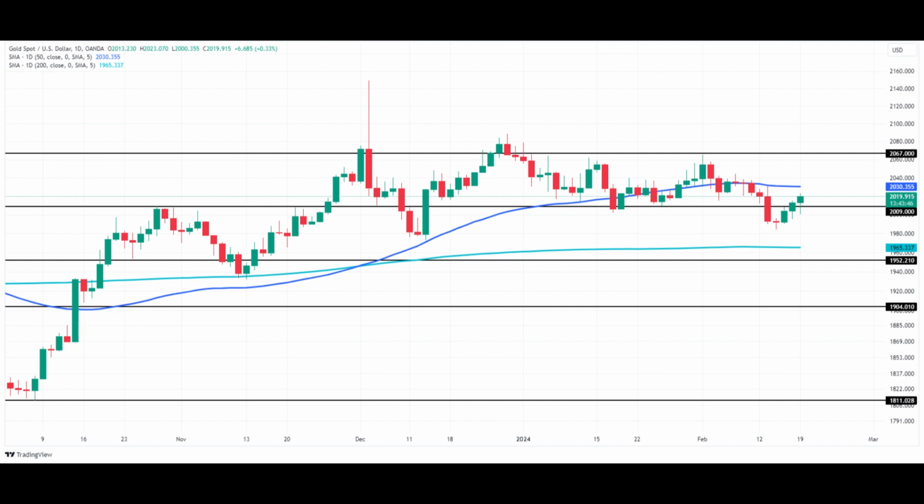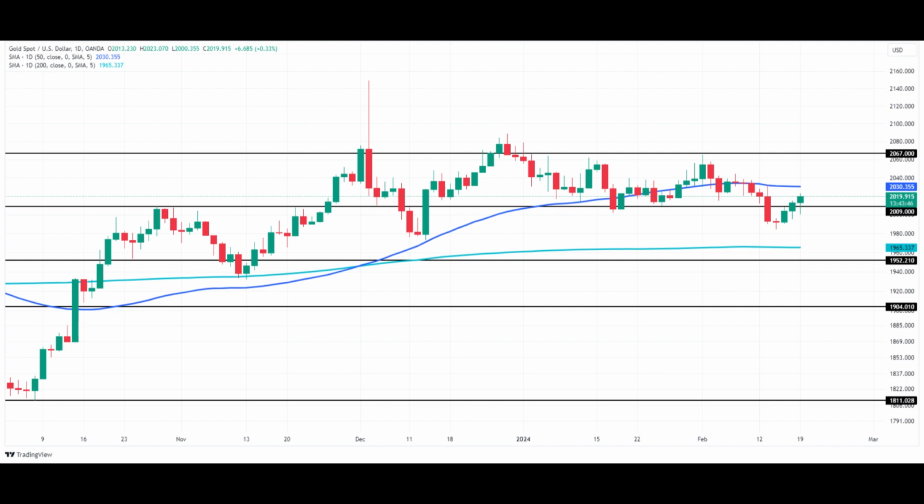Technical analysis. XAU/USD is edging toward the 50-day moving average at $2,030.37. This price is likely to act like a pivot over the next few days. A sustained move under the 50-day MA will indicate the presence of sellers, who will be defending the intermediate trend. A break back under the pivot at $2,009 will indicate the selling pressure is getting stronger.